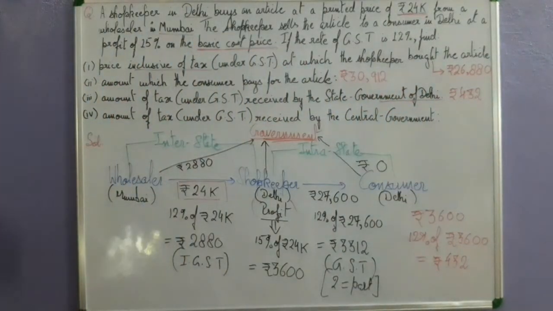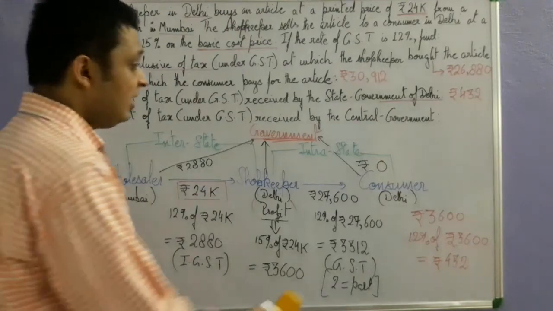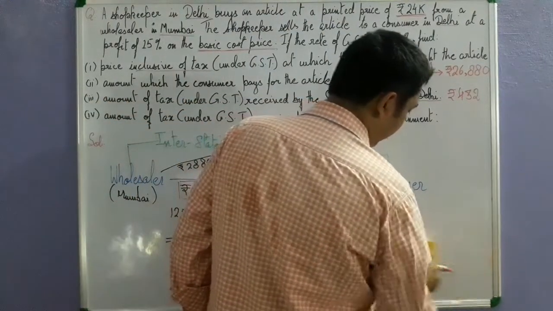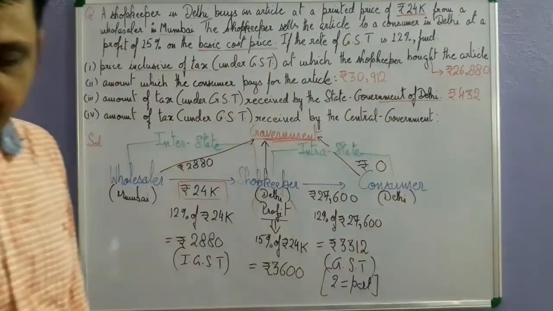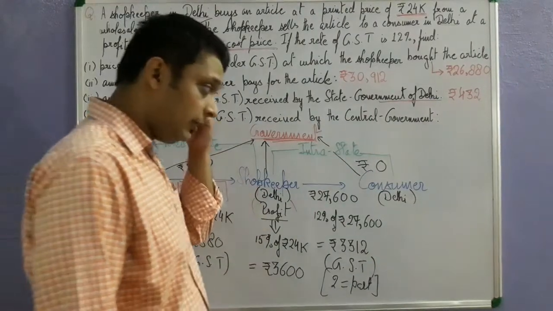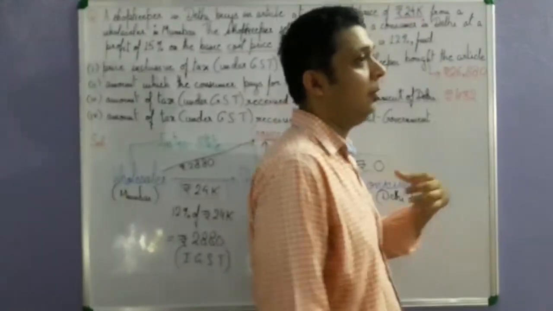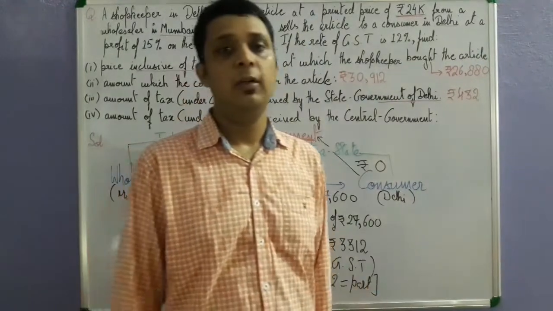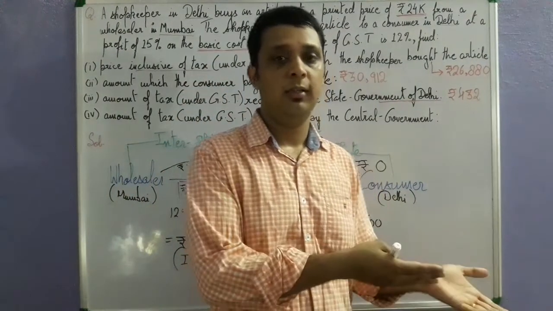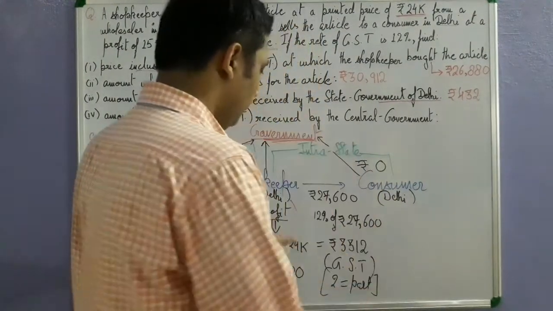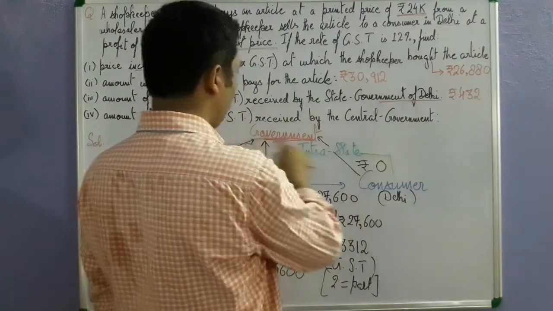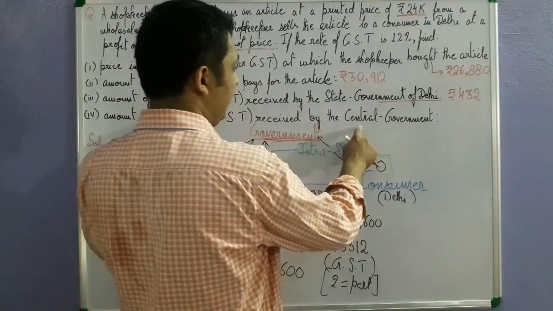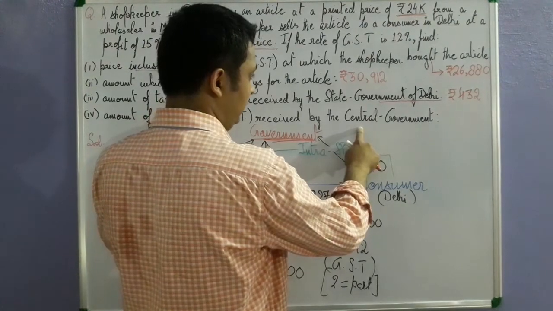Now comes the last part of the question. The last part of the question says: the amount of tax under GST received by the central government. Clear? Again, you know that Delhi is the capital of our country, and the central and the state government over there is the government of India. So state or central government means the same. So you need to find the total amount of GST collected by the central government. That is the main government.